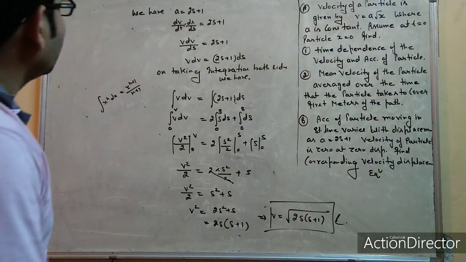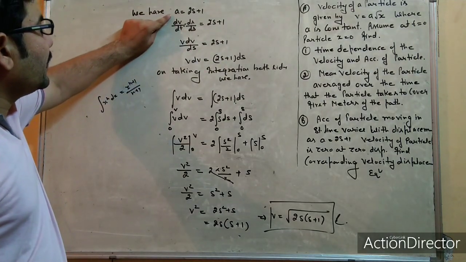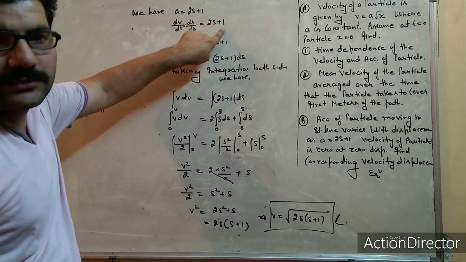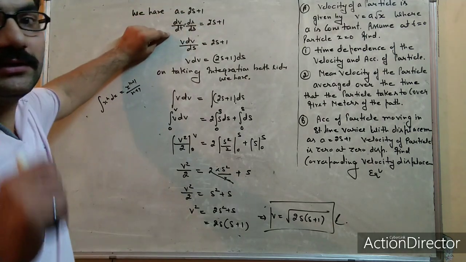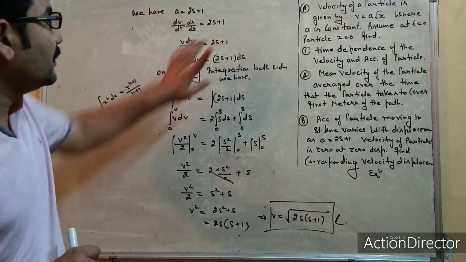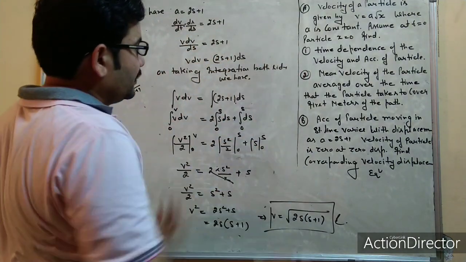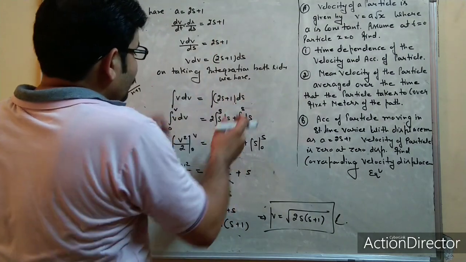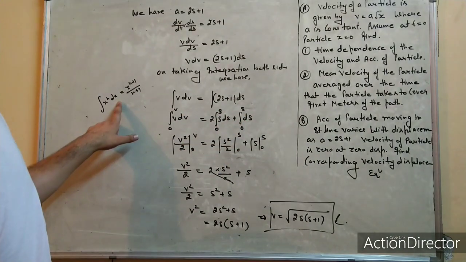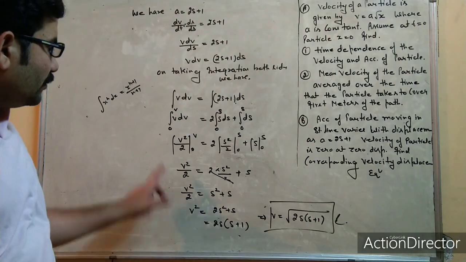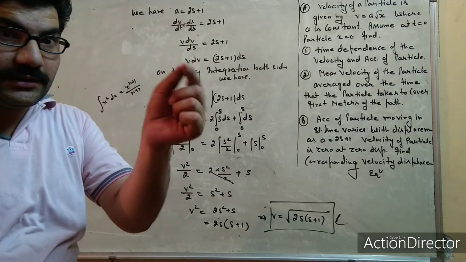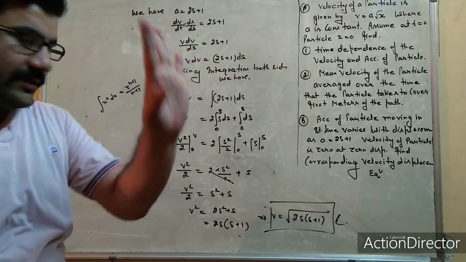One more time, start. We know that acceleration, we can write as velocity upon time, multiply and divide by ds, is equal to 2s plus 1. Since we know displacement upon time is called velocity, so v goes on this side and ds on that side. Now you have to take integration, and after applying integration you have to break up all the parts. Now applying the formula x to the power n dx in all these, you will get the integration of ds, integration of dt, whatever.